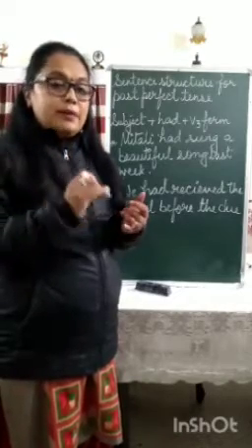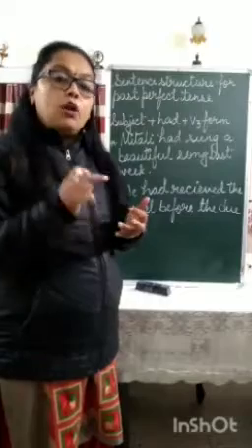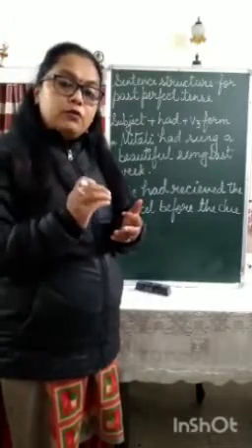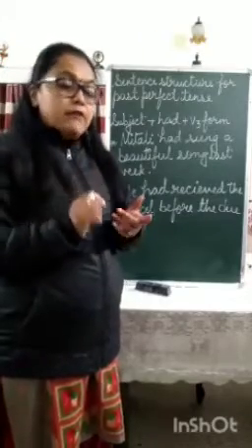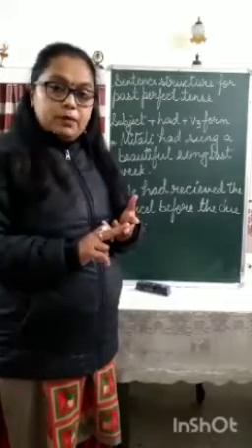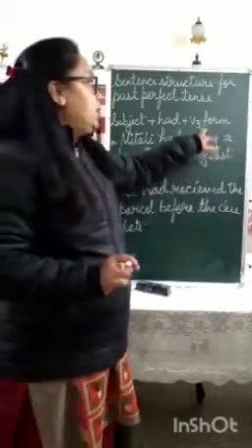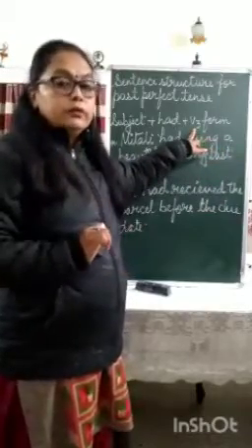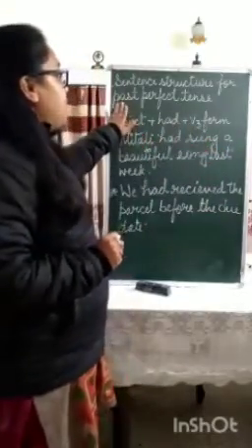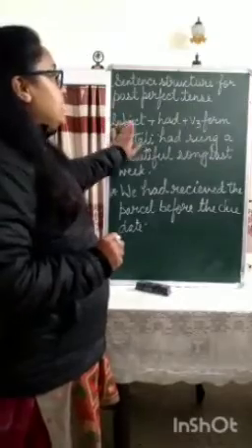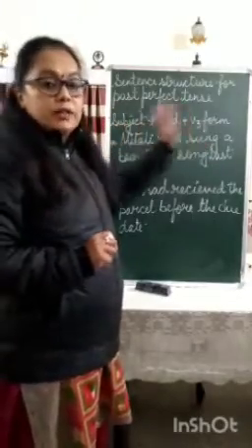Whether it is present continuous, past continuous or future continuous, you have to use the ing form of verb. If it is present perfect, past perfect or future perfect, the verb will be the third form. So in past perfect tense, the subject is followed by had and then the V3 form.